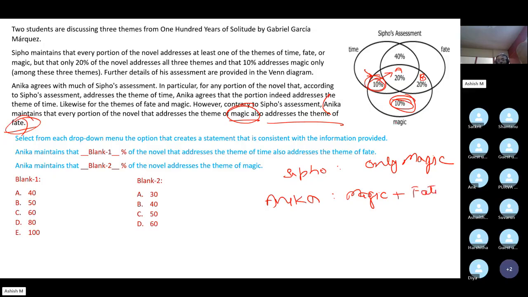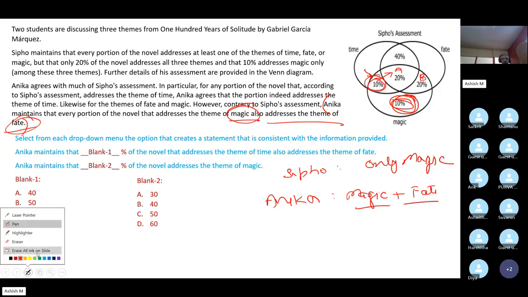However, if this 10% moves to area A, then it is now addressing all three themes, which is not allowed. According to Anika, this 10% should be addressing only magic and fate, and for that reason it has to move to area B only. Is this clear?